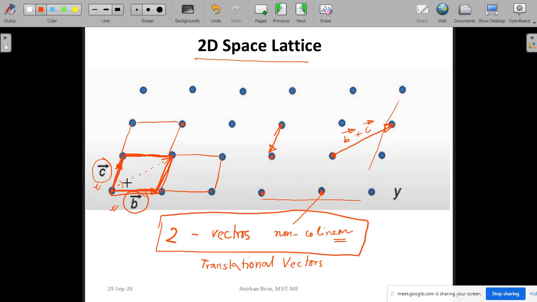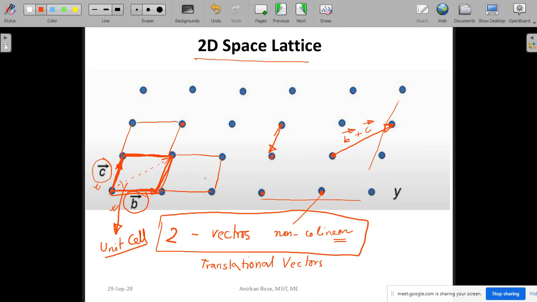So this particular cell which is formed by the fundamental translational vectors is called the unit cell. So what is a unit cell? The unit cell is basically the finite representation of the infinite space lattice. That means the repetition of that particular unit cell will form the infinite space lattice.